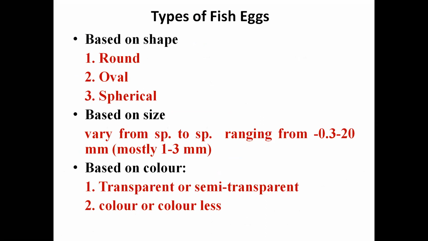Based on size, it varies from species to species. It ranges from 0.3 to 20 mm, but in most fishes their size varies from 1 to 3 mm. Based on transparency, some are transparent, some are semi-transparent. On the basis of color, some have color, some are colorless eggs. Okay, so this is about today's class.